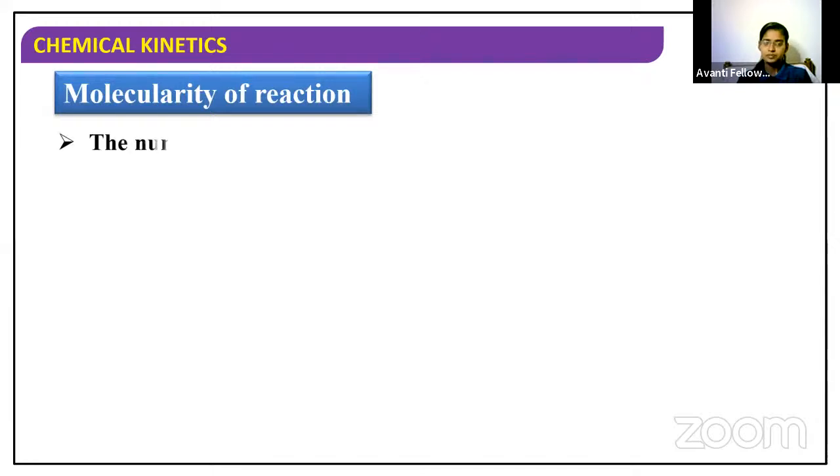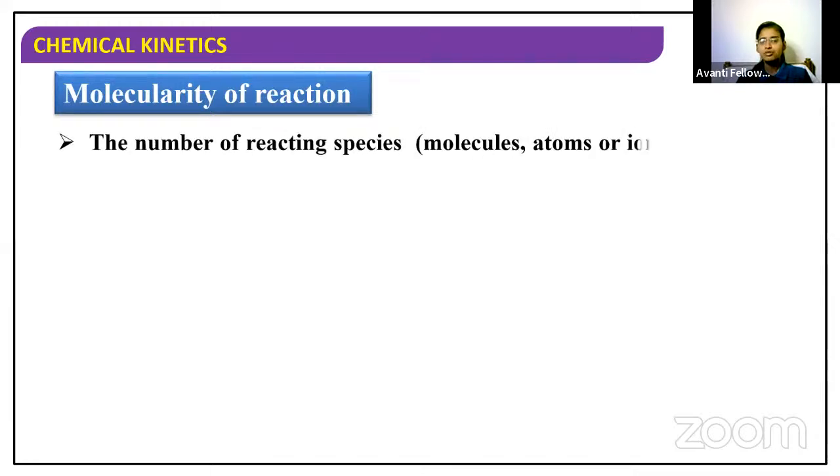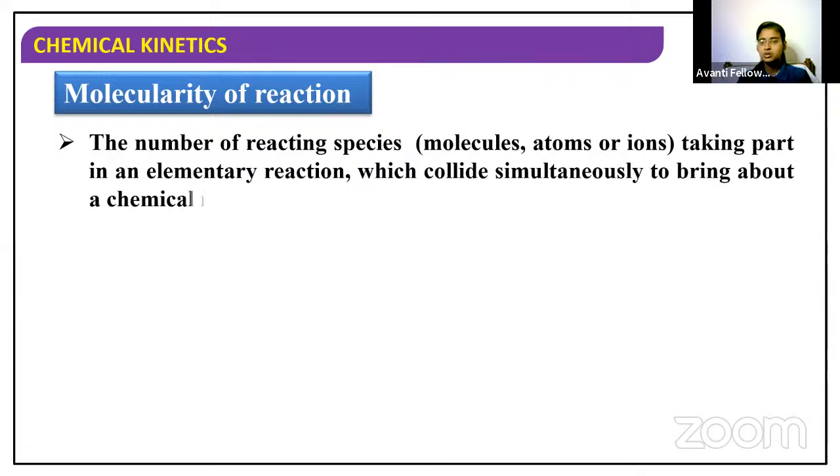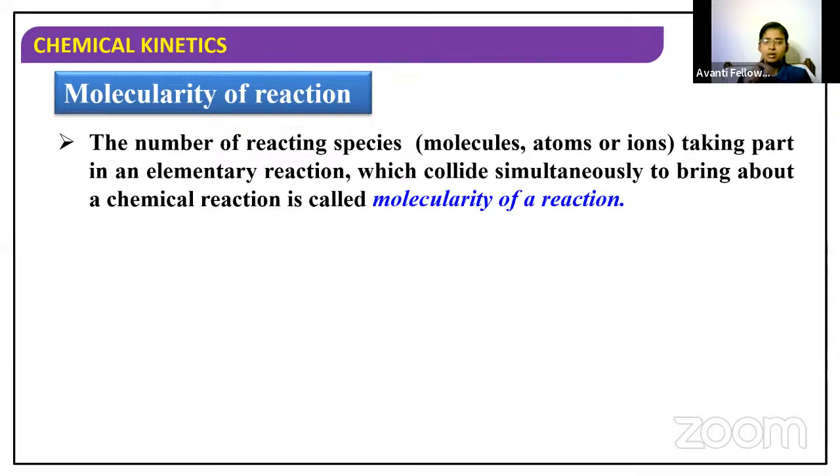The number of reacting species. The species can be molecules, atoms, or ions. It is the number of molecules, atoms, or ions taking part in an elementary reaction which collide simultaneously to bring about the chemical reaction. It's called the molecularity of a reaction.